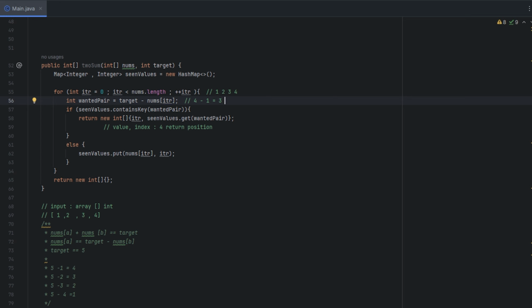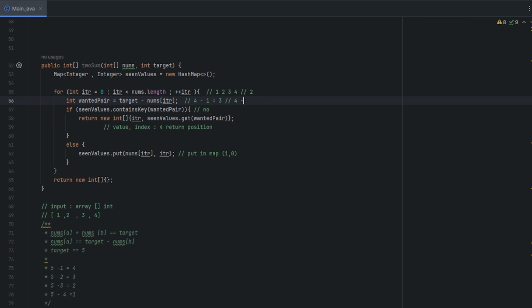So 3. Do we have a 3? No. First time, we put no. So that means we put it in the map. We want the value, which in our case is 1. Our position was 0.